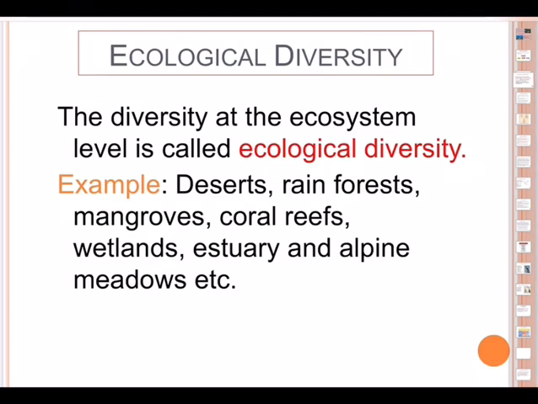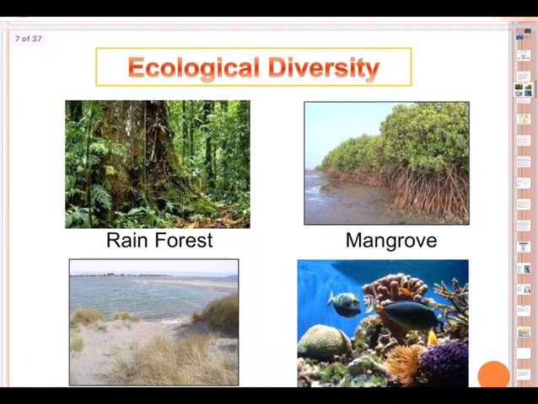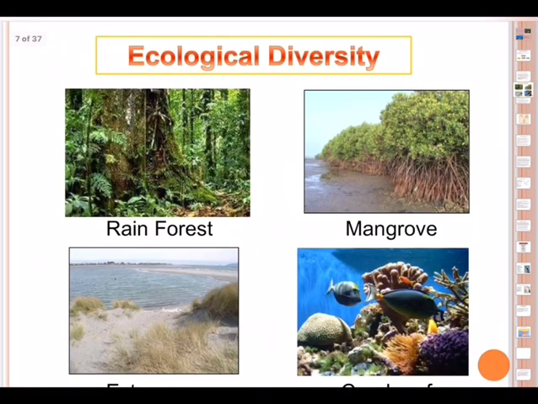So, varieties of ecosystems. We say it is related to the different types of ecosystems or habitats. It may be a terrestrial ecosystem like forests, grasslands, deserts. It may be an aquatic ecosystem like freshwater and marine ecosystems. Hence, ecological diversity is the diversity of ecosystems.